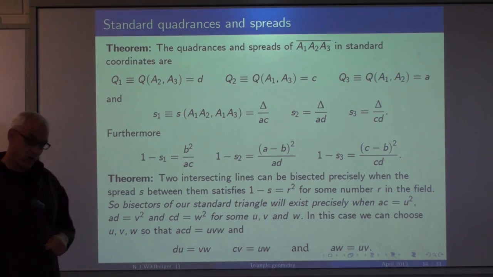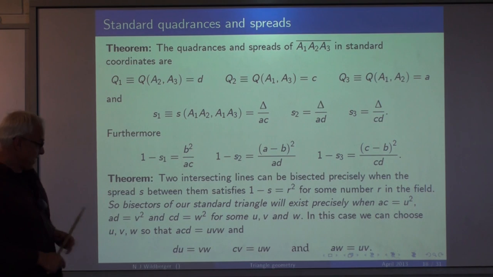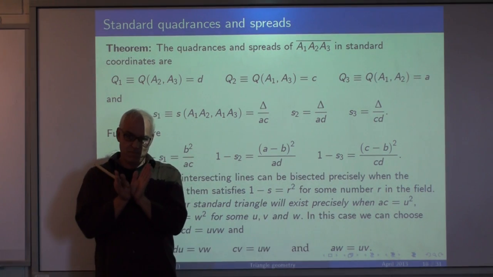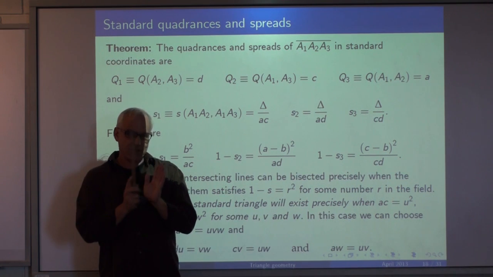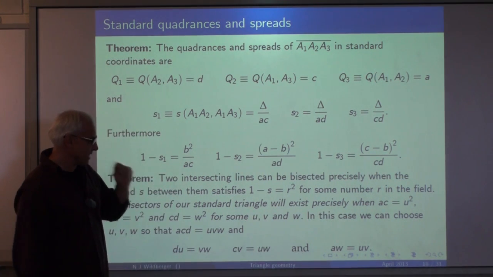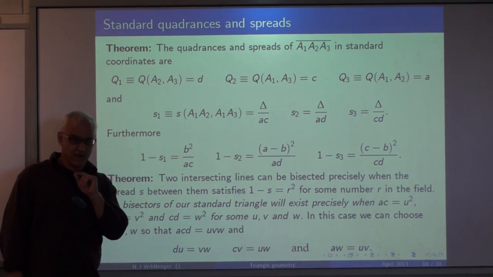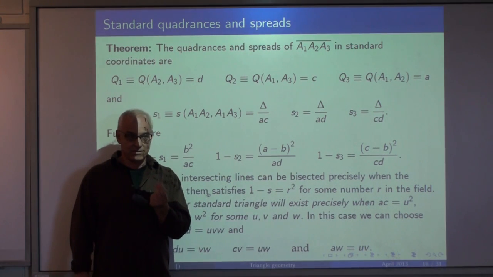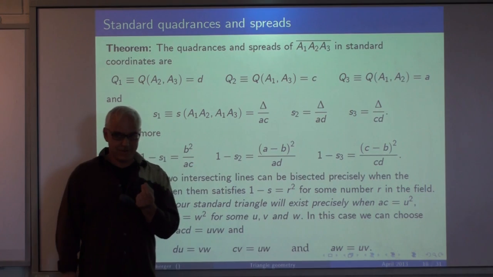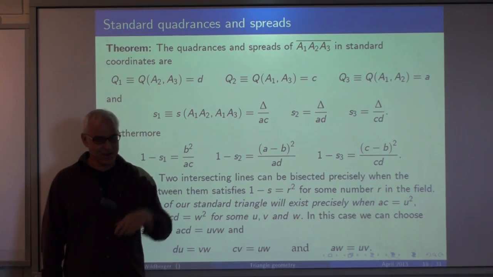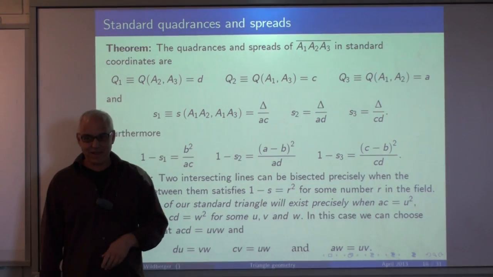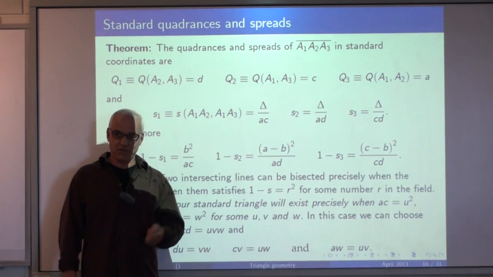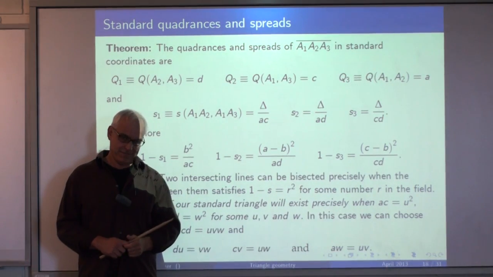They're important because of the following theorem. When you have two lines and you're interested in bisecting them, that bisector exists precisely when a number theoretic condition is satisfied: precisely when 1 minus the spread is a square in your field. We're working over a general field here. It could be the rational numbers, a finite field, the complex numbers, or even the real numbers if you really believe in them.